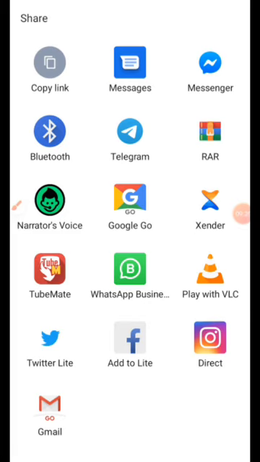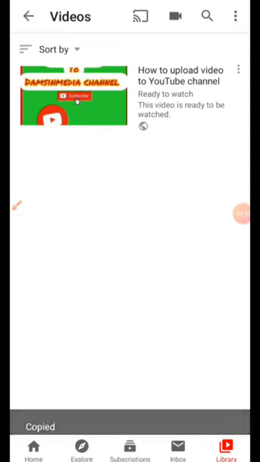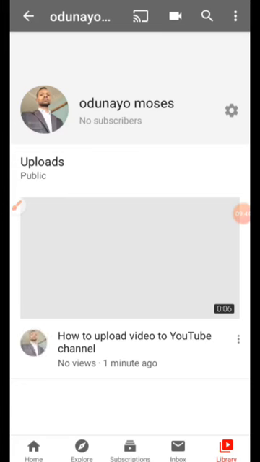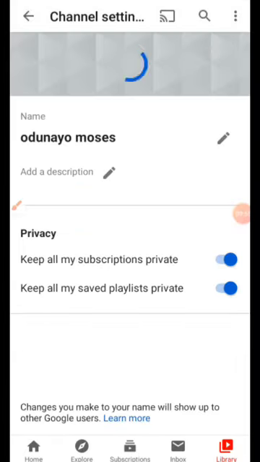So you just copy the link. When you copy, the link has been copied. So now, having copied the link, just go to your social media or wherever you want to post it. You can even embed the link into your blog or your site. Now let's check what is here under the settings, channel settings.